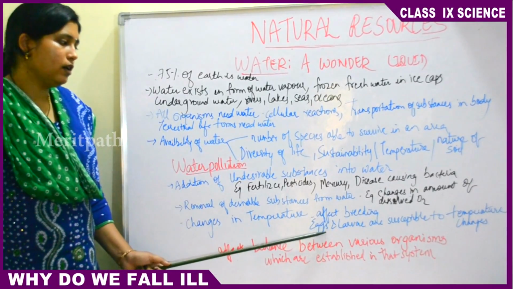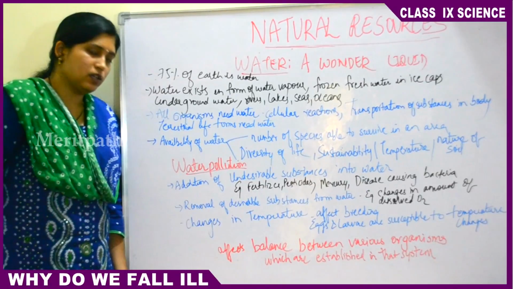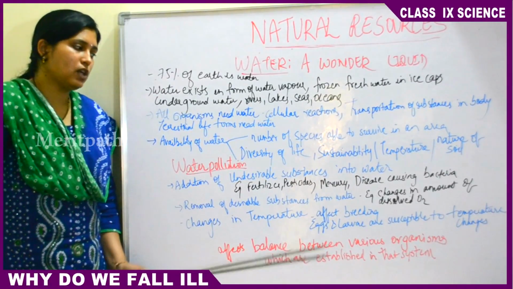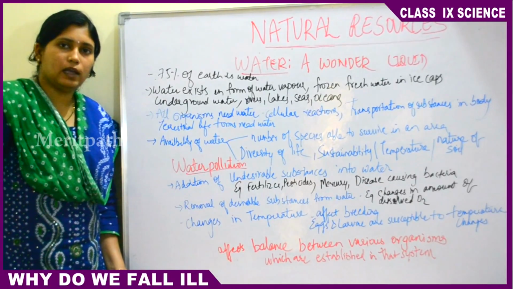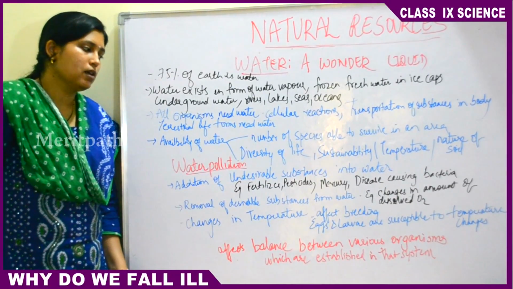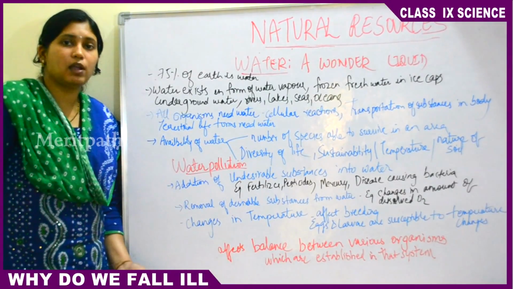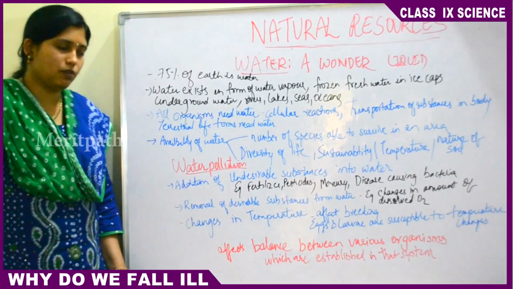Then if there is a change in the temperature of sea water, the animals or the plants which are breeding, laying eggs or directly giving birth to the young ones, their eggs and larvae will also get affected due to temperature change. They may even die because of the temperature change of the water.